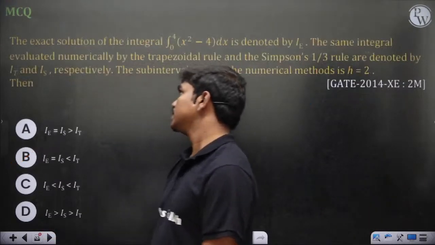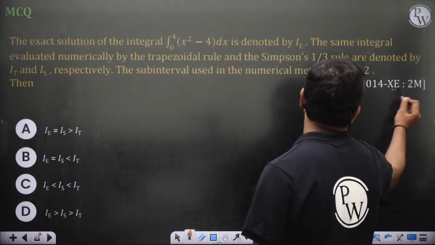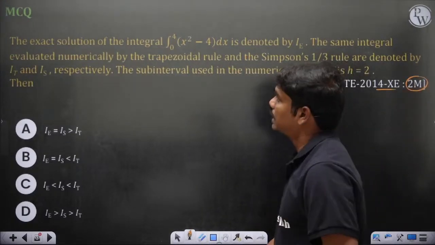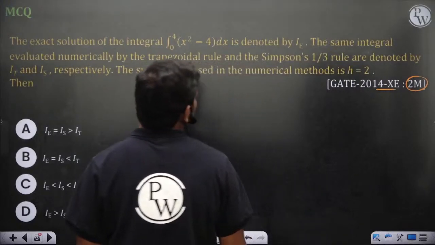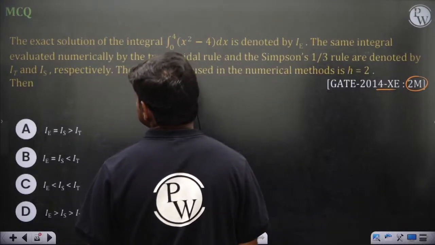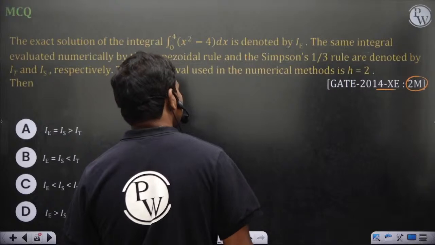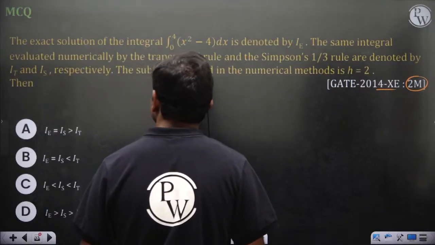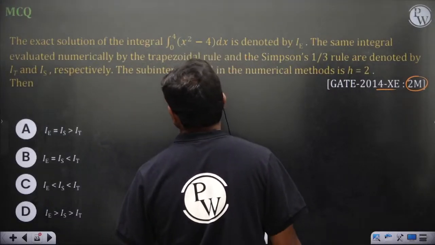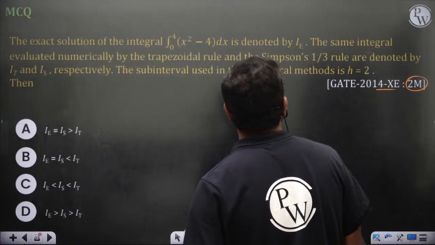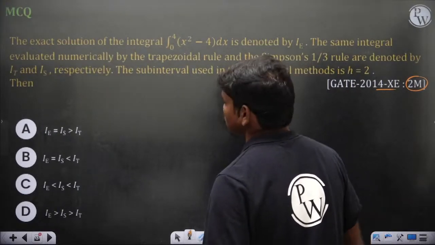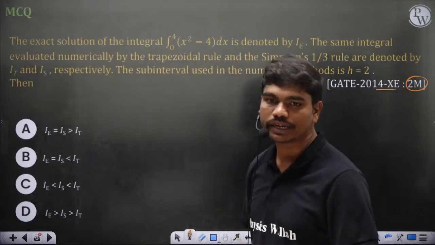So solve this question. It's a good question actually. MCQ 2014, 2 marks. The exact solution of the integral 0 to 4 of x square minus 4 dx is denoted by IE. The same integral is evaluated numerically by the trapezoidal rule and the Simpson's 1/3 rule, and are denoted by IT and IS respectively. The subinterval used in the numerical methods is h equal to 2. Then what would be the case?